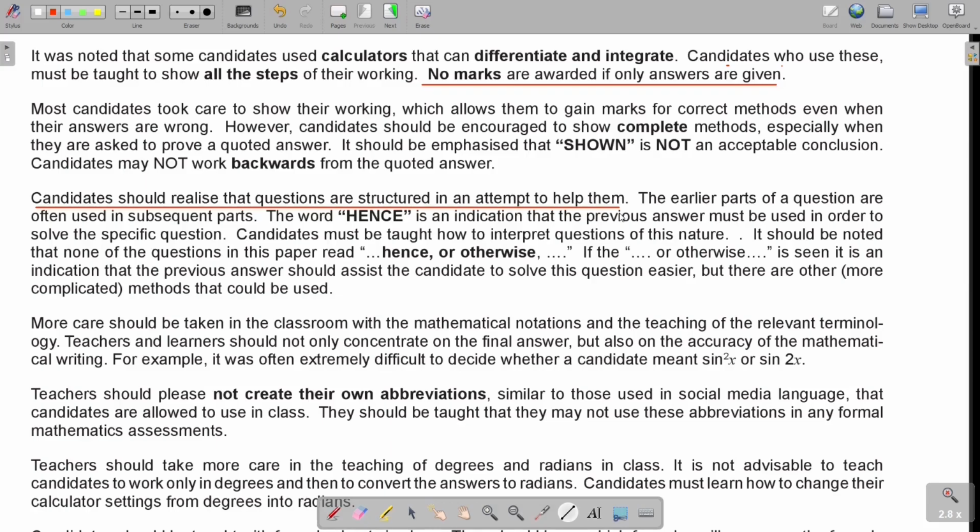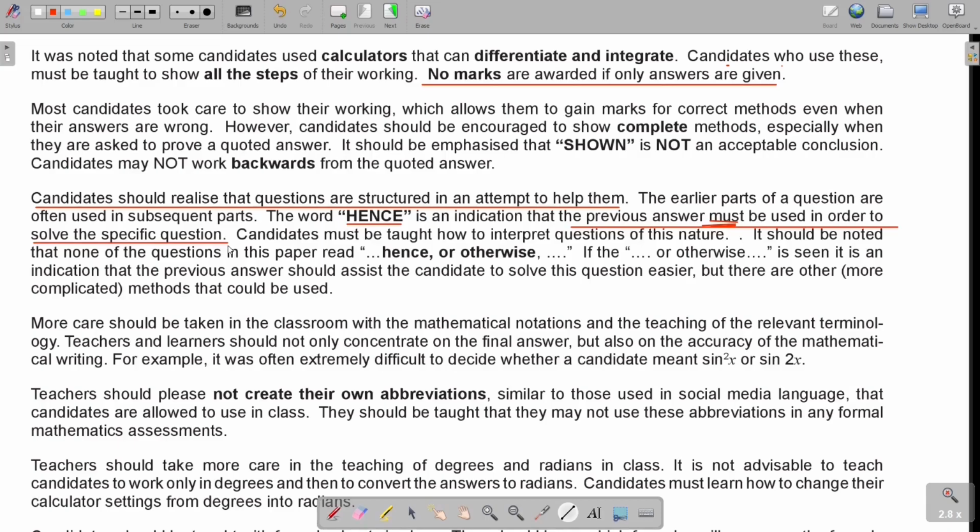The word 'hence', this is a very important word, is an indication that the previous answer must be used, and it even says must, okay? So they want you to use the answer from, for example, A, in order to solve the specific question. Candidates must be taught how to interpret questions of this nature.